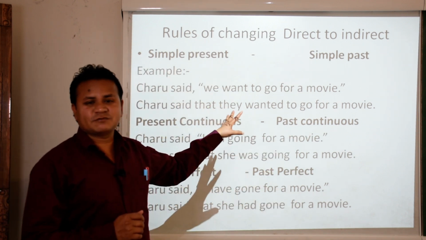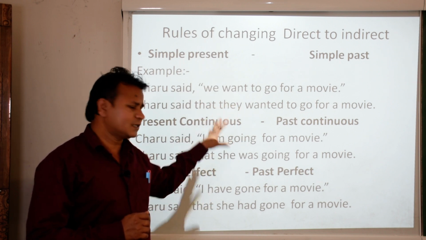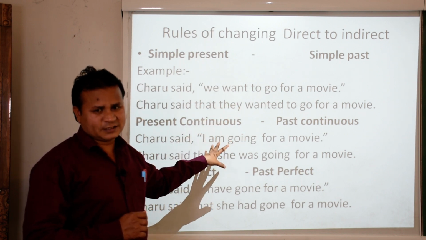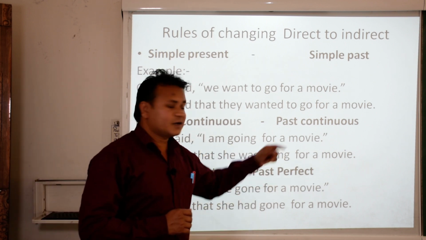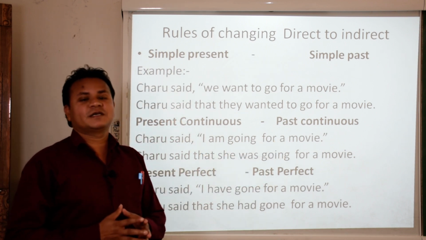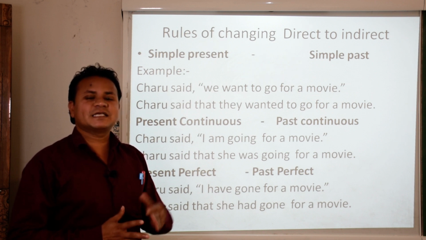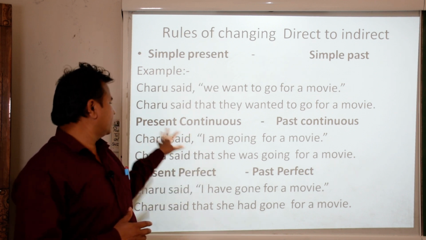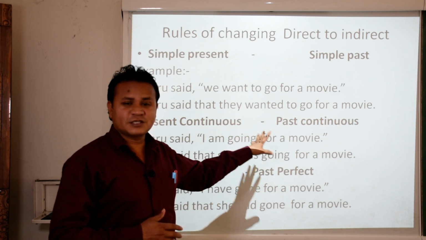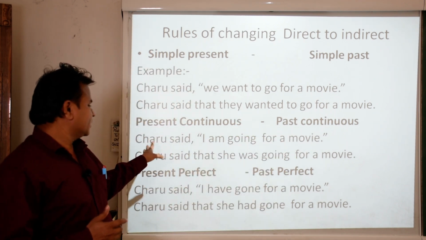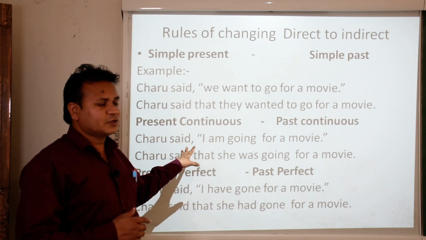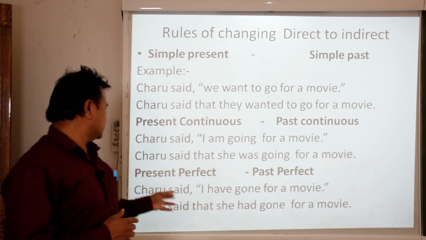With the help of the same sentence we will try to understand this rule also. Charu said, I am going for a movie. I am going, that means it is present continuous, and according to the rule, present continuous changes into past continuous. When we change this direct speech to indirect speech, how does it change?